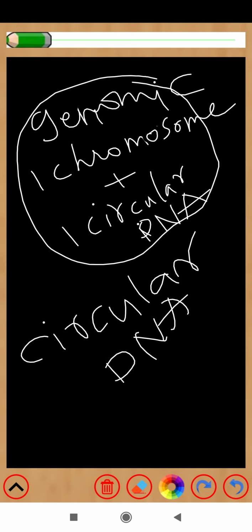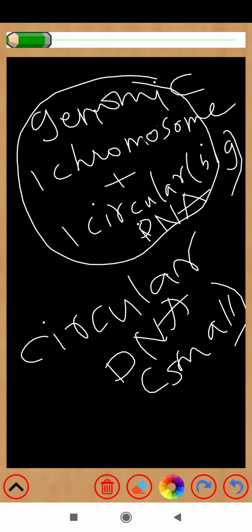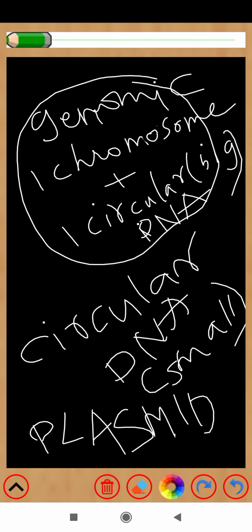This one is big, but this one outside is the smaller one. This is called plasmid, or plasmid DNA. Listen, one chromosome and one circular DNA together are genomic DNA, but independently there is another circular DNA, a smaller one, and that is the plasmid DNA.